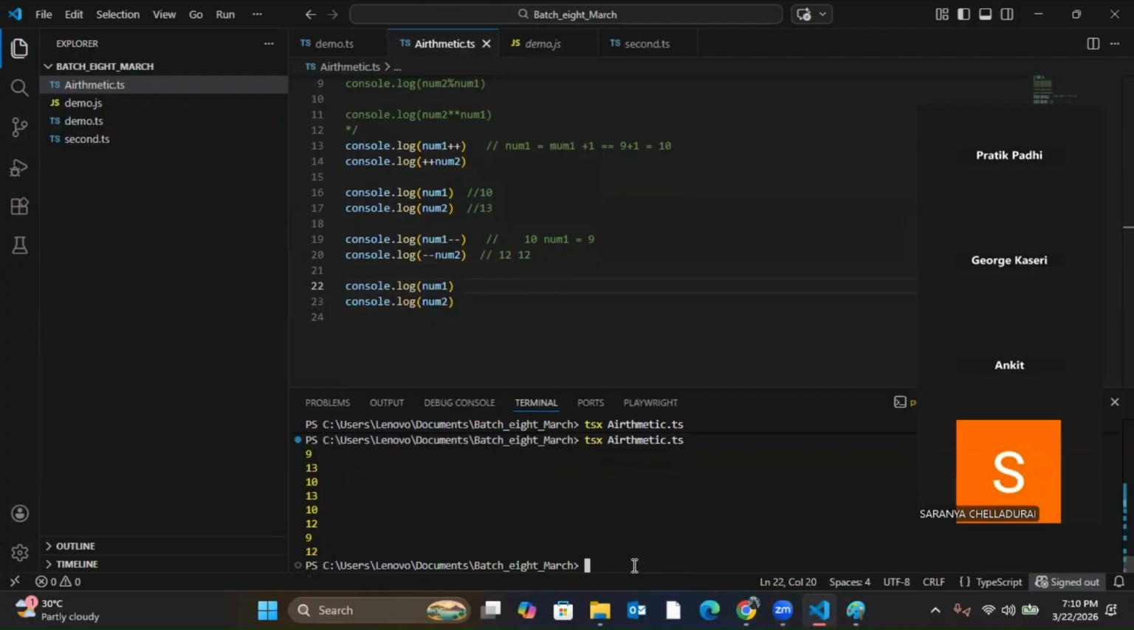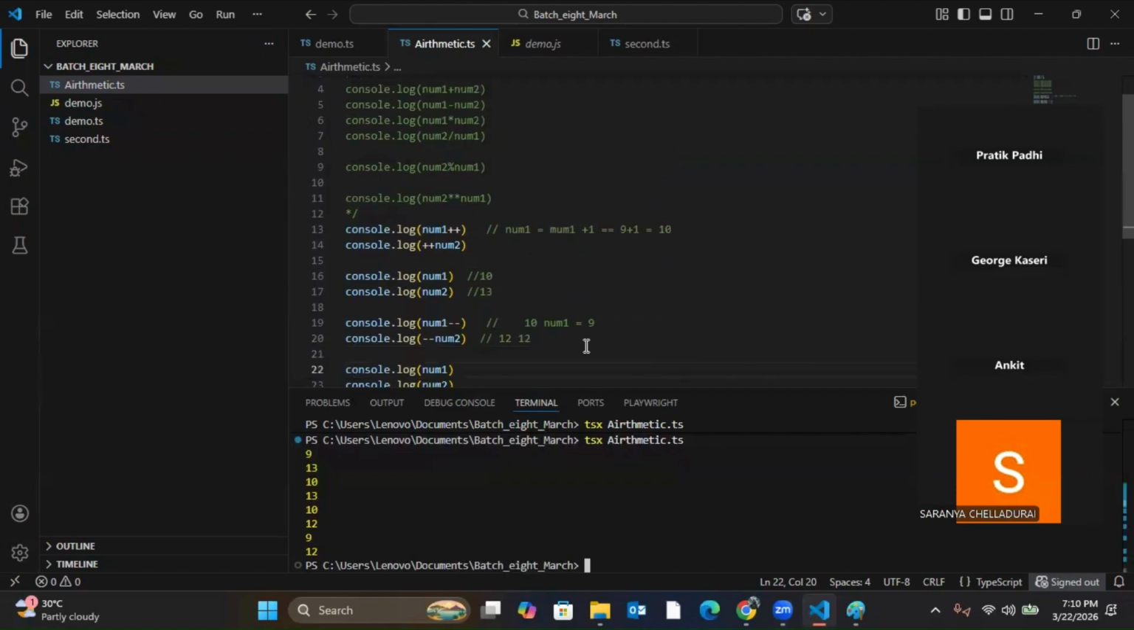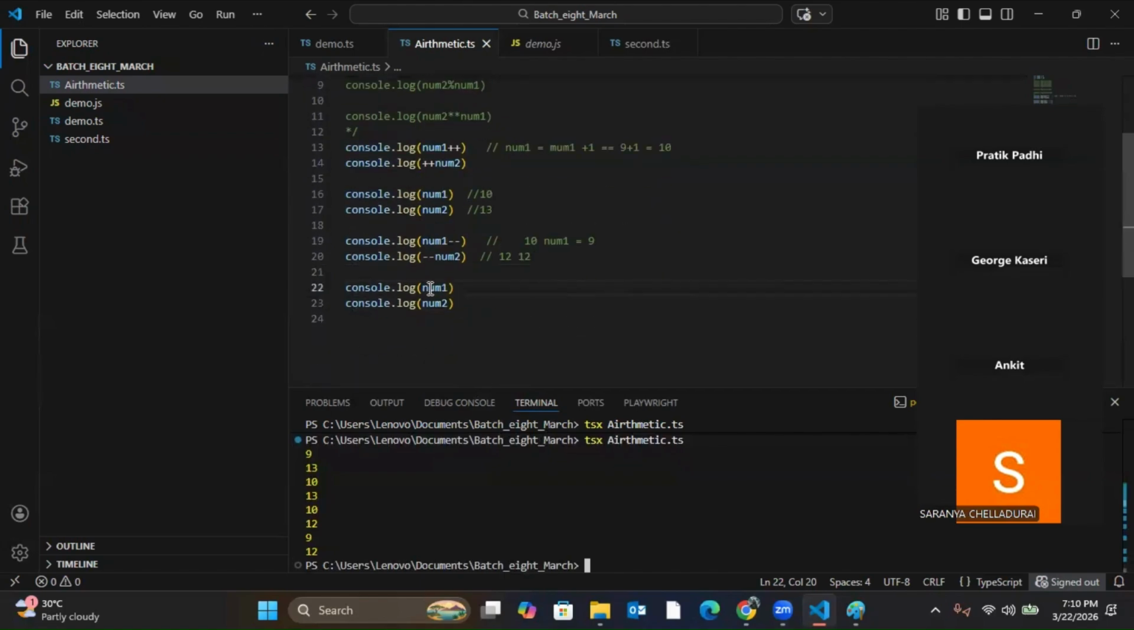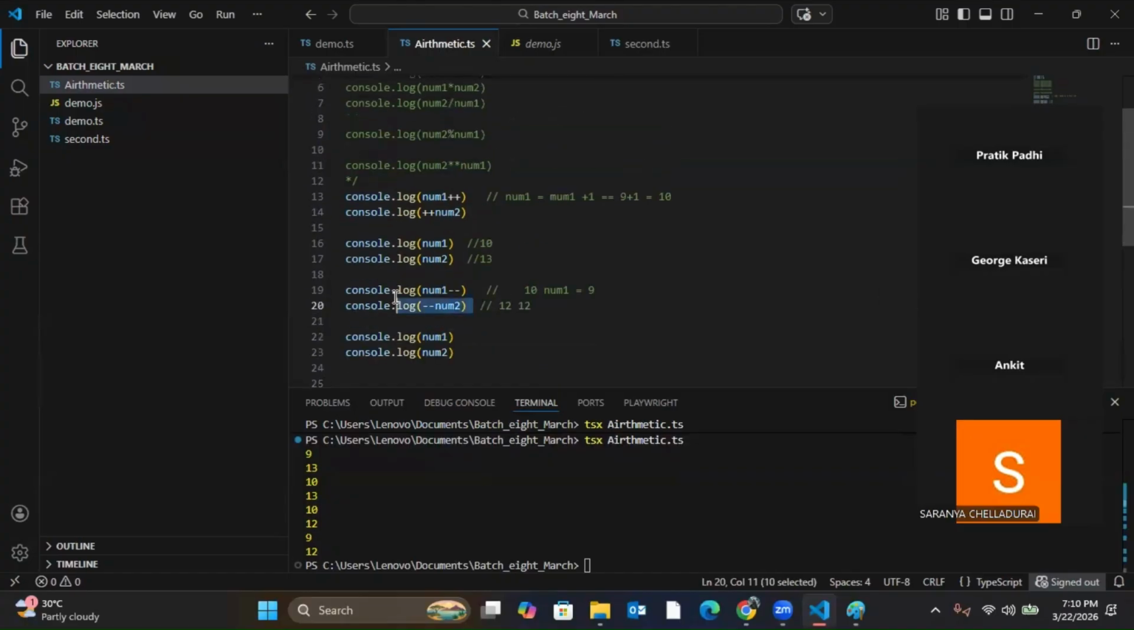Understood? Increment, decrement operator. So this can also be asked in an interview. They'll do some 2-3 steps and ask you what the final value is, just to confuse you.